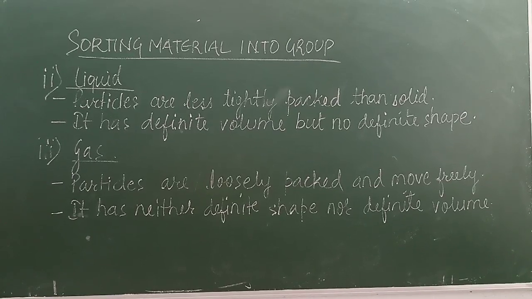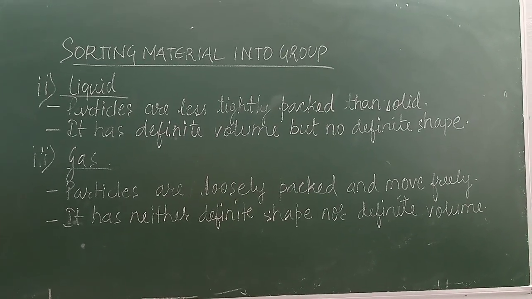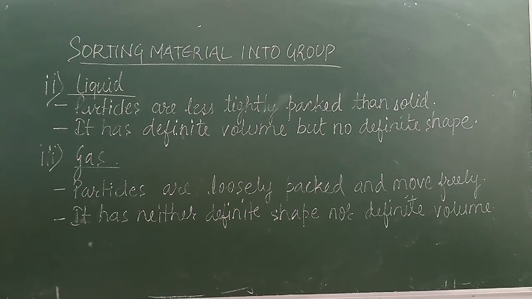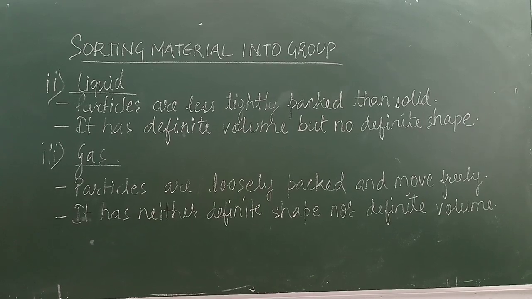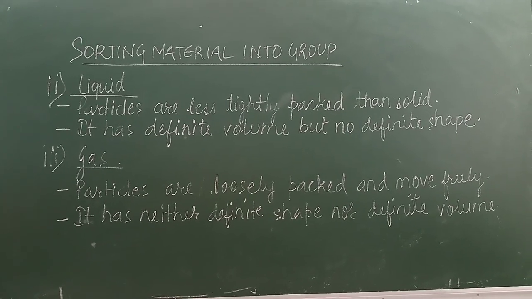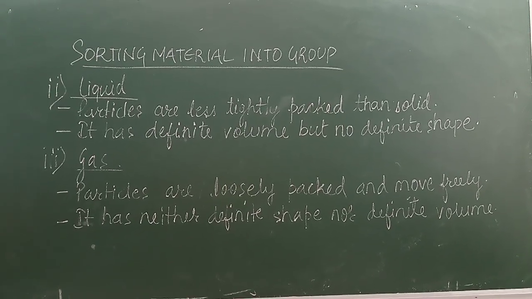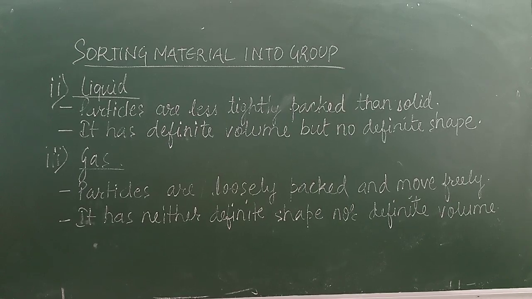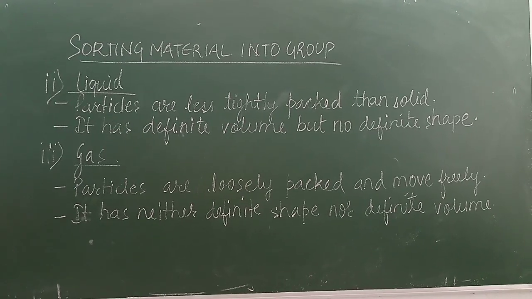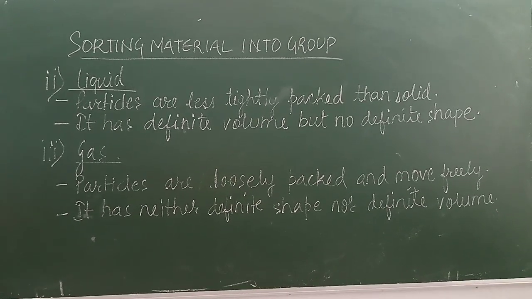Now next is liquid state. Number 1 properties, particles are less tightly packed than solid, which means there is high intermolecular space between the particles as compared to solid state. And next, it has definite volume but no definite shape. Now the third one is gaseous state. So particles are loosely packed and move freely, and it has neither definite shape nor definite volume.